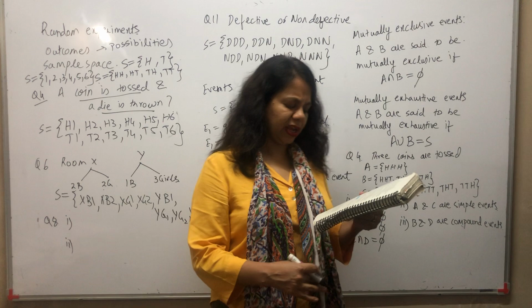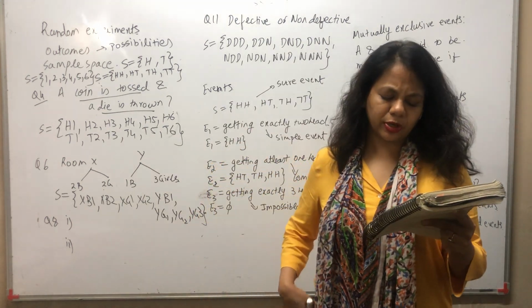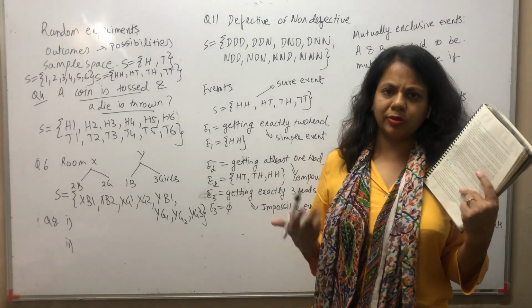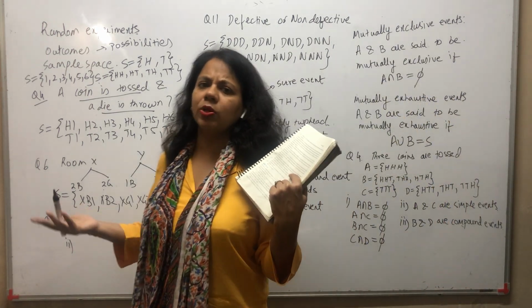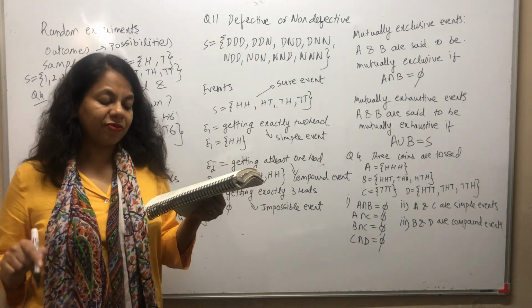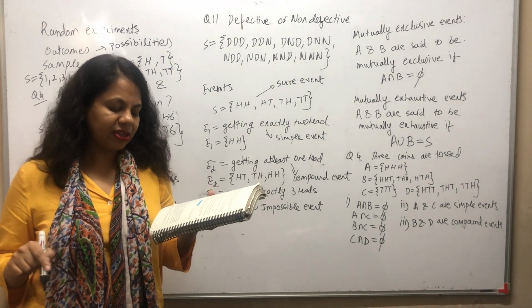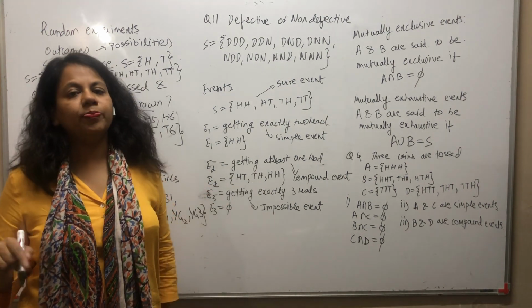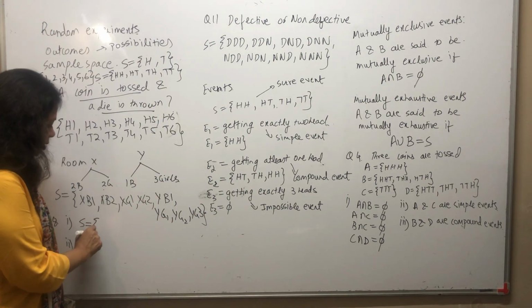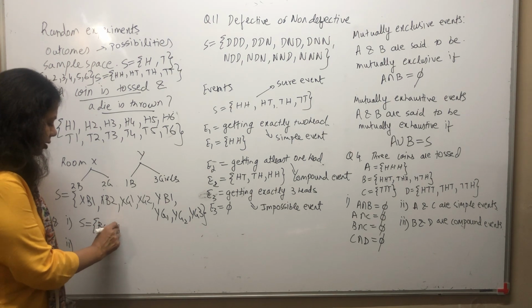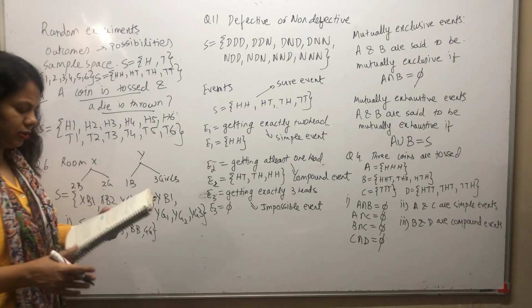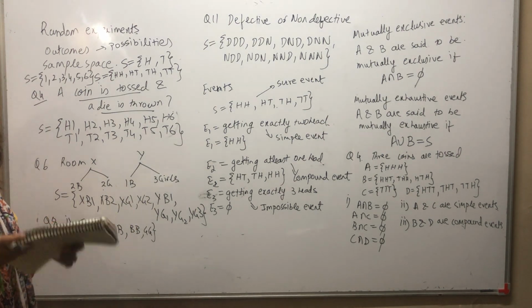Let's take up question 8. An experiment consists of recording a boy-girl composition of the families with 2 children. There are 2 children in a family. What is the sample space if we are interested in knowing whether it is a boy or girl in the order of their births? You can have boy girl, girl boy, boy boy, or girl girl. So that is the total possibilities that you can have.